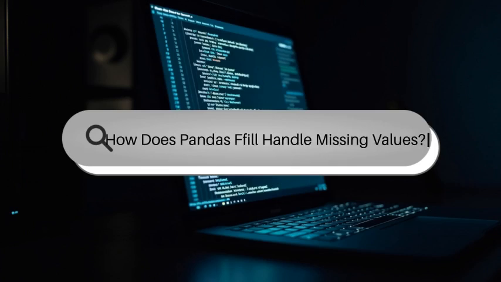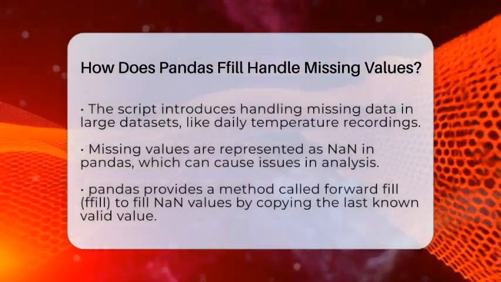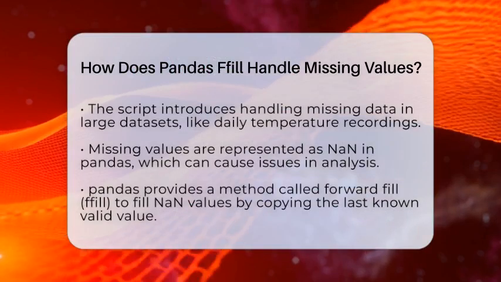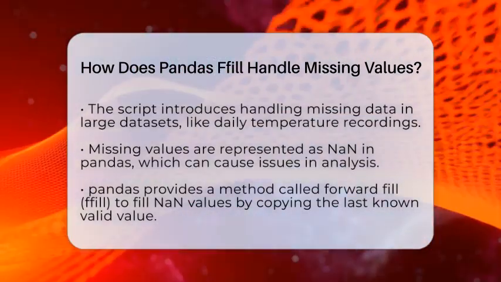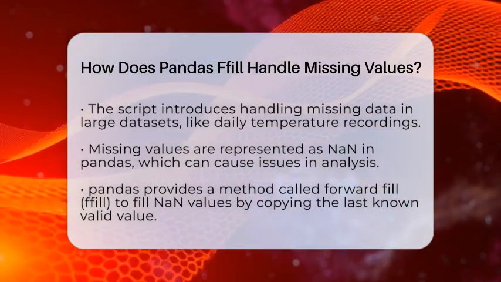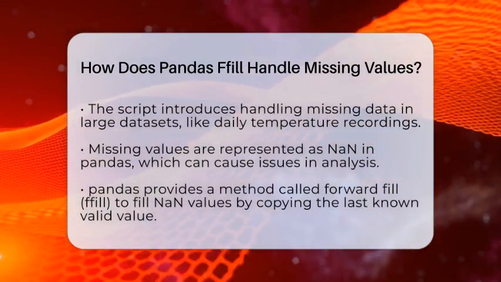How does Pandas ffill handle missing values? Imagine you're working with a big spreadsheet of daily temperatures, but some days are missing data. How do you fill in those gaps so your analysis makes sense? That's where Pandas and the fill forward method come into play.